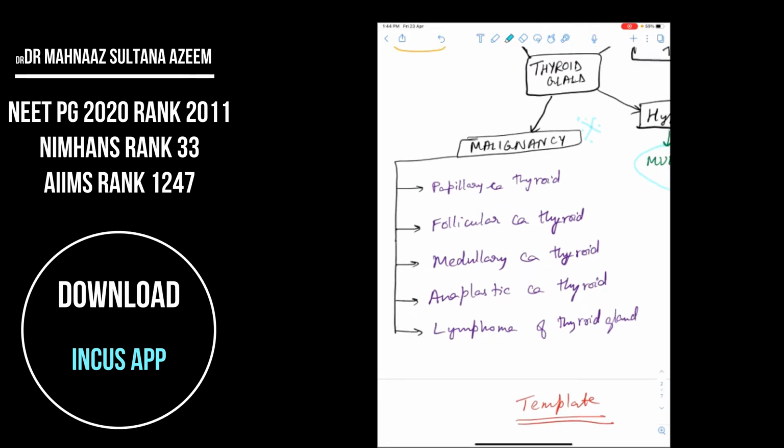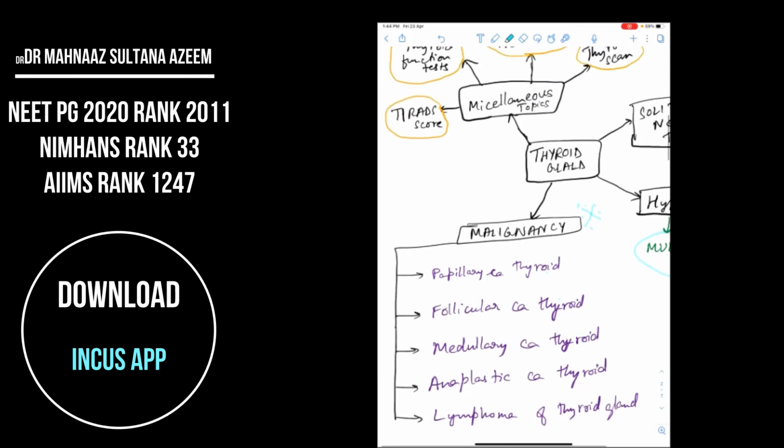They'll ask regarding papillary carcinoma thyroid, follicular carcinoma thyroid, medullary carcinoma thyroid, anaplastic, and lymphoma. And we need to know each of these thyroid carcinomas, how they present, what age group they present in, how do you investigate them, and what is the treatment.